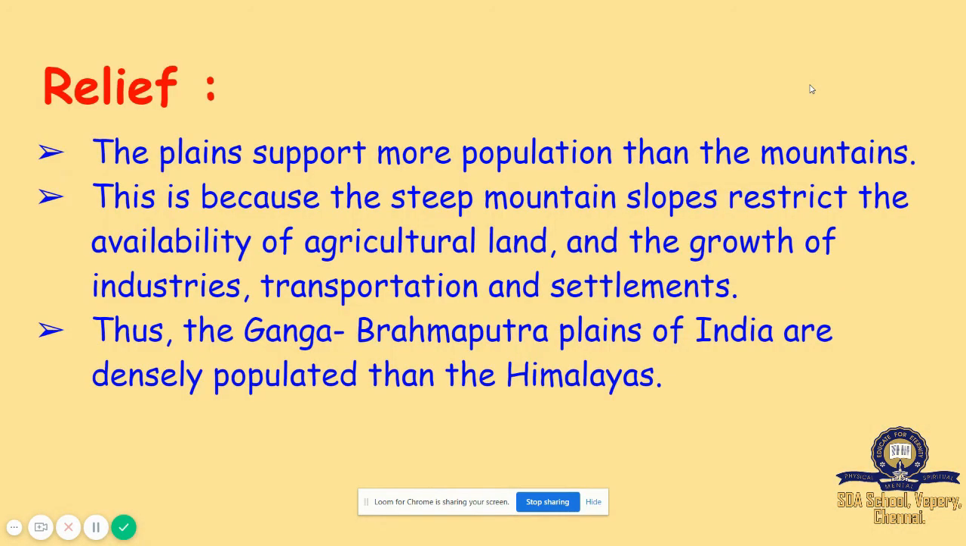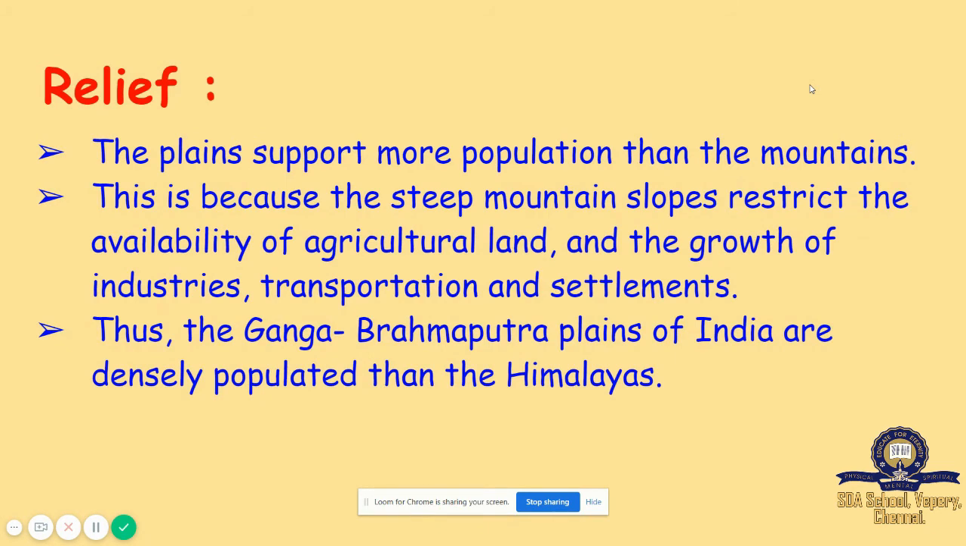Now we are going to see relief. The plains support more population than the mountains. This is because the steep mountain slopes restrict the availability of agricultural land and the growth of industries, transportation, and settlements. Thus, the Ganga Brahmaputra plains of India are more densely populated than the Himalayas.